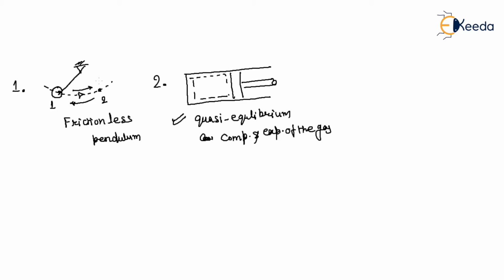Now, think about a solid surface, and there is a block here, block 1. If you move this block to this position, during the movement there must be friction.